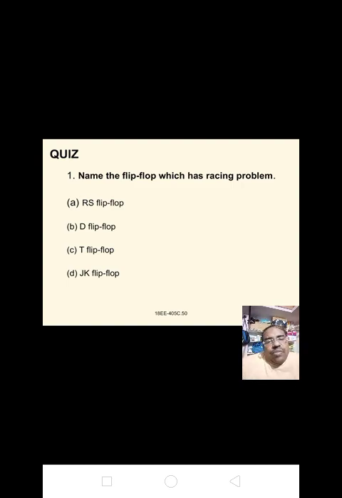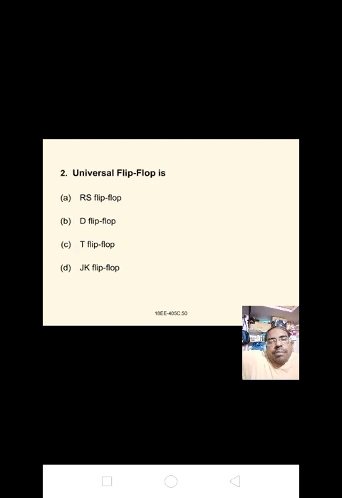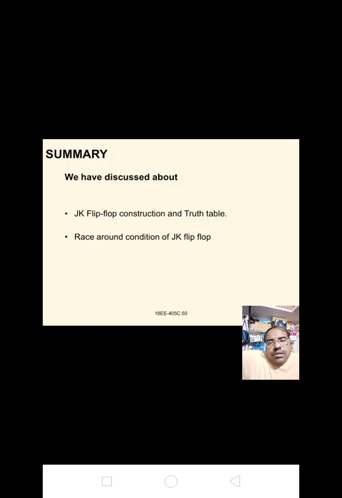Name the flip flop which has the racing problem. It is an RS flip flop. Universal flip flops are D and JK flip flops. Next, JK flip flop construction, truth table, and race around condition of JK flip flop.